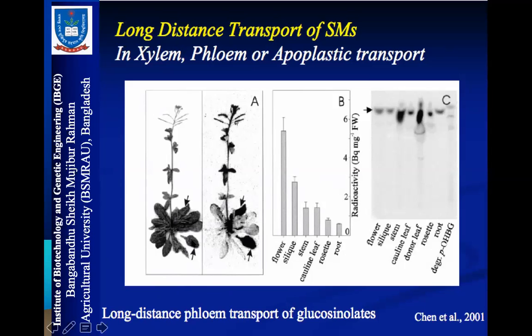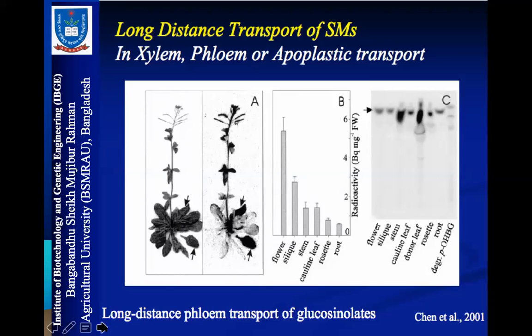And xylem is also used for long distance transport from root to the other parts, because xylem is involved in transport of water and other nutrient elements from root to the other parts of the plant. And phloem is involved in transport of sugar and other nutrients from leaf to the other parts of the plant.